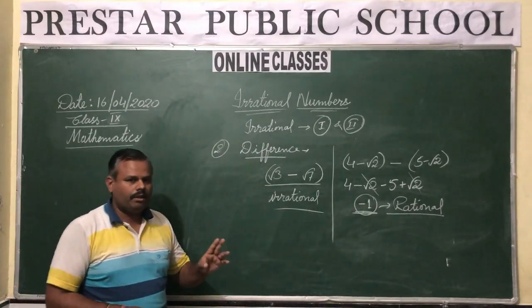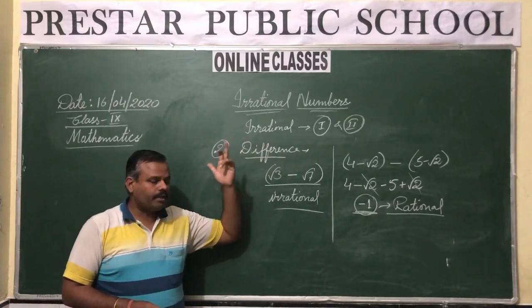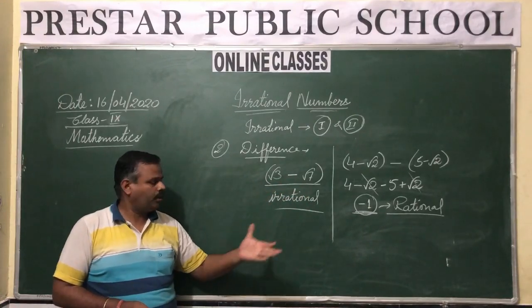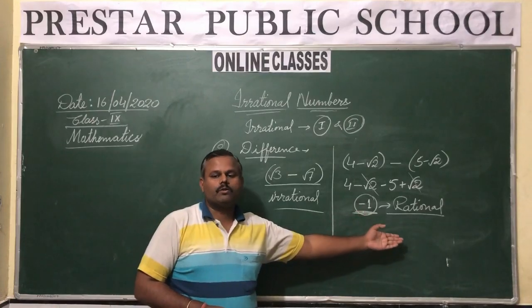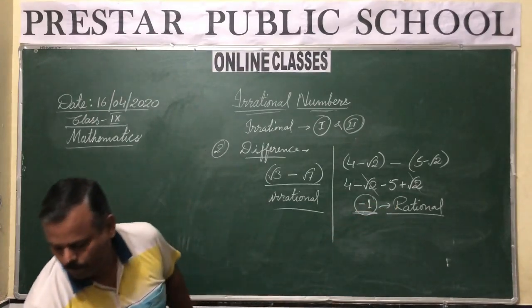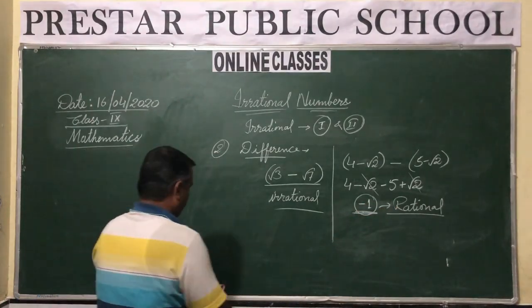So you can see here that when we are taking the difference, when we are subtracting two irrational numbers, the result or the difference may be irrational and it can also be rational. Now if I move ahead to product,